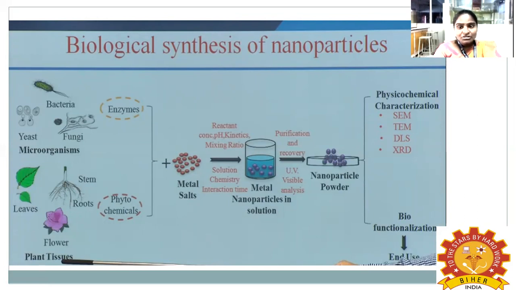Once you have the nanoparticles, you have to characterize them by various methods like SEM, TEM, DLS, and XRD, which give various physical and chemical characteristics. FTIR is also used here; FTIR is used to identify the functional groups. TEM and SEM are techniques used to characterize the nanoparticles. Biofunctionalization means that once you have the nanoparticle, you can functionalize it with any one of the materials. Finally, you can use it for various applications.